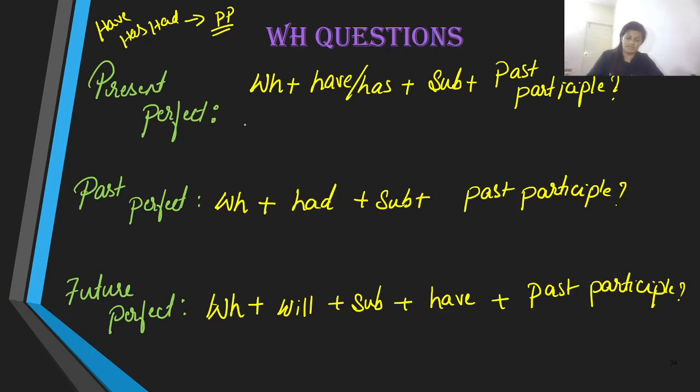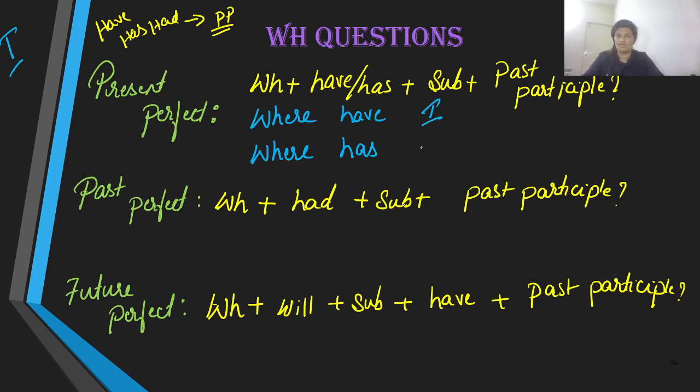All right, now let us take a different color here. Let us take the examples. Now, if you take the example over here in the word where, if you are taking the subject I, you, we, or they, then you are going to use have. And supposing if you are going to use the subject as she or he, then obviously has. Where have I, or where has she eaten or gone. I have noticed many people using went in place of gone.